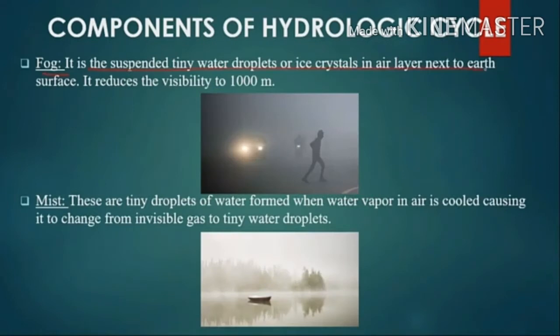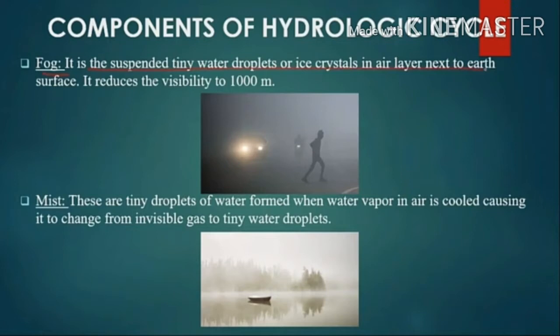Next is fog. Fog is suspended tiny water droplets or ice crystals in an air layer next to the earth's surface that reduces the visibility to 1000 meters or lower. That is for aviation purposes. The criterion for fog is 10 kilometers or less. Look at this picture, you can see it clearly. Fog affects the transport system.